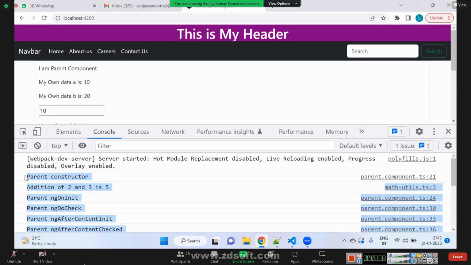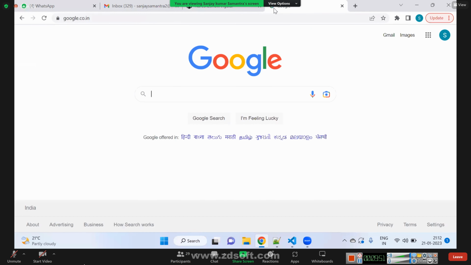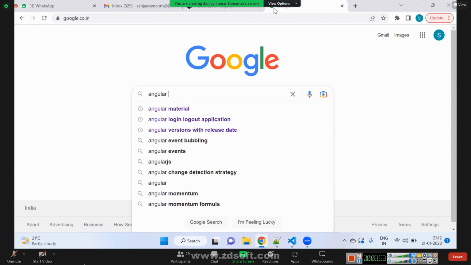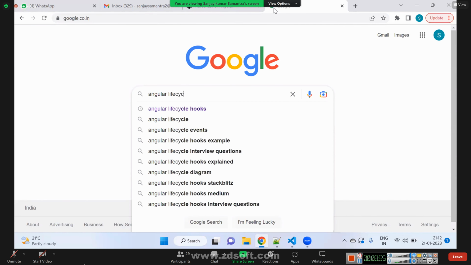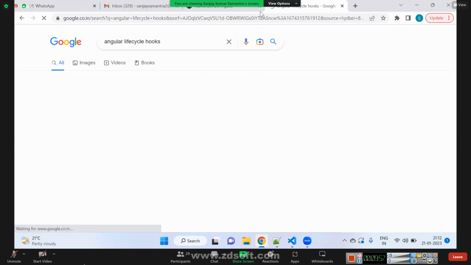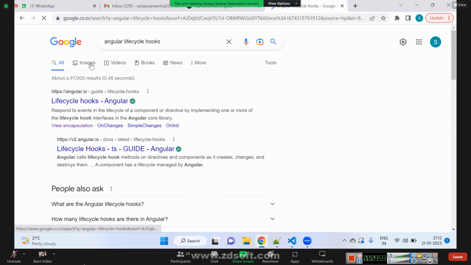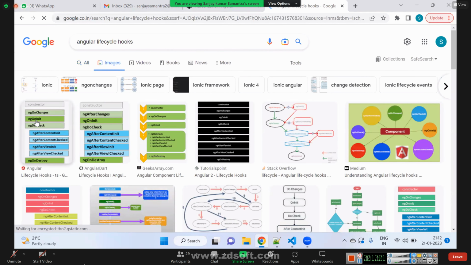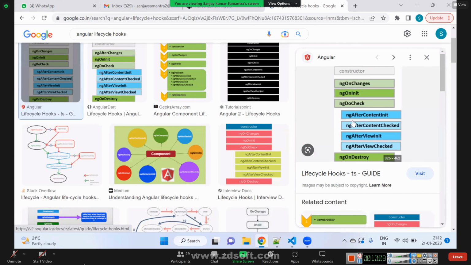Now let us understand in what order they are being called and what is the importance of each lifecycle. If we want to understand the order, this is the order. Angular lifecycle hooks. In this order, the methods will be called.